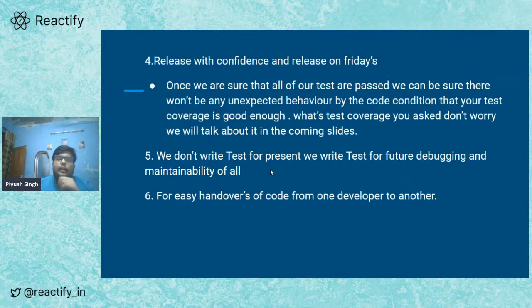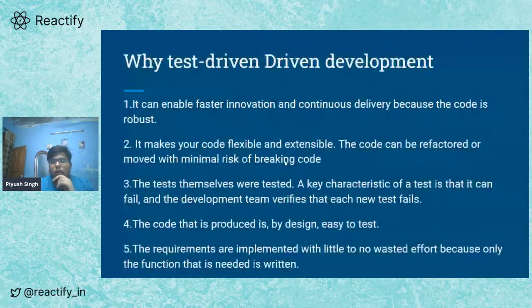Test coverage basically tells us how much code is covered with tests and how reliable the tests are. So yes, now let's talk about what test driven development is. That's the main topic of my talk. We can think of test driven development as developing our code on the basis of our tests. We first write the test and then we write the feature. Let's take two examples: one is test driven development and one is normal development that a normal developer does, which is not test driven development.